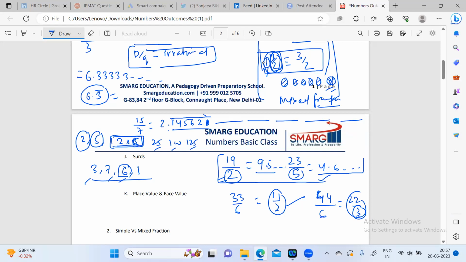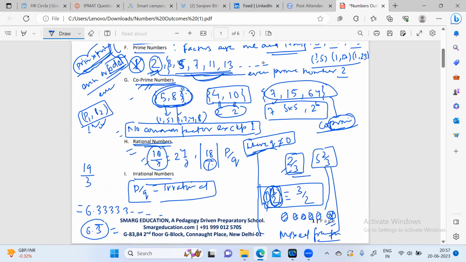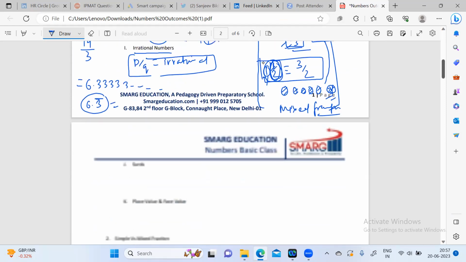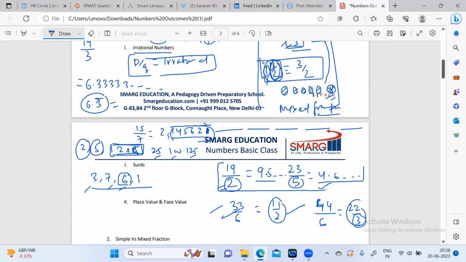And the value which recurs, we put a bar on that. So all these numbers are rational. But other numbers where the decimal values don't terminate or recur are irrational.